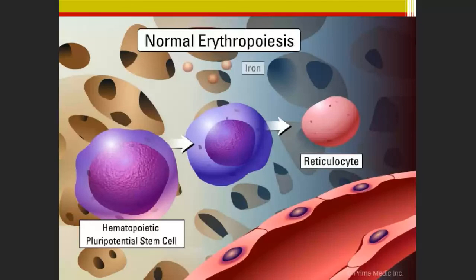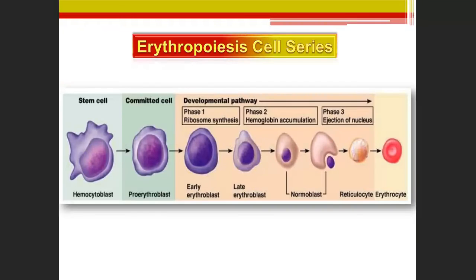And normal erythropoiesis, right? Already I have told you it consists of hematopoietic pluripotential stem cell, reticulocytes, and iron is required, right? So some people suffer from iron deficiency, so that is why it is called iron deficiency anemia. So erythropoiesis of cell series.